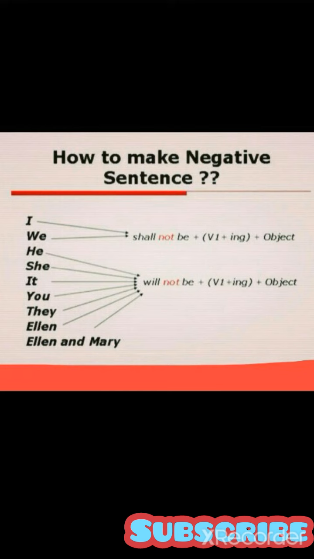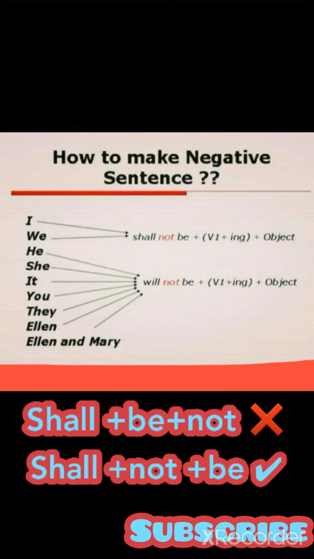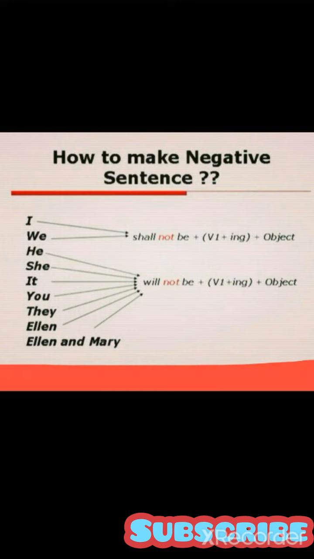There is no change in the structure, but you are going to put not after shall and before be. Most students add not after be, as in "shall be not." No, this is incorrect. You are supposed to use not after shall or will and before be. Okay, so let's make some sentences.